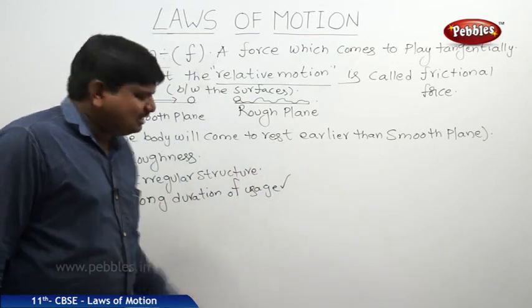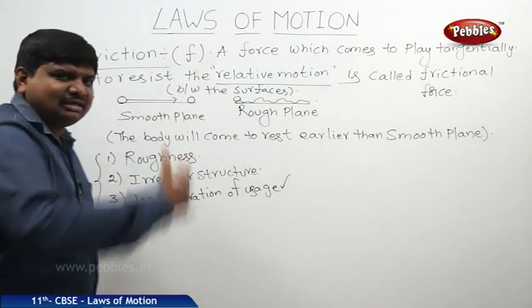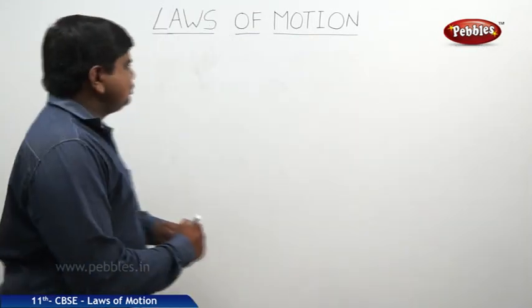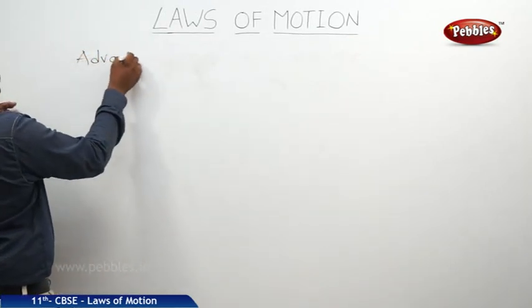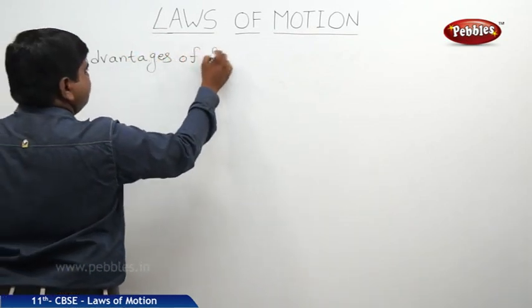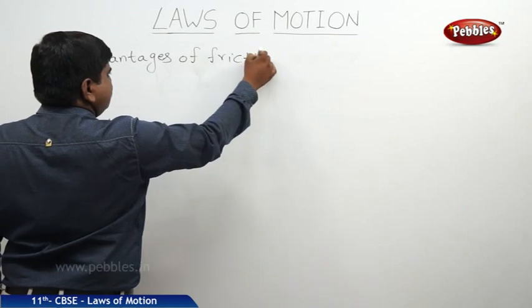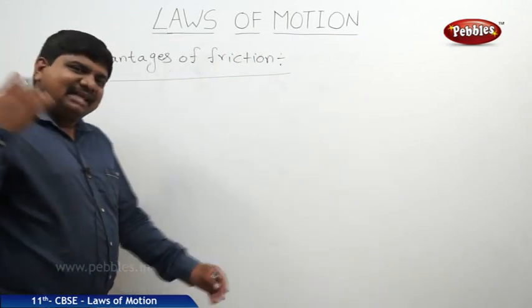Many other reasons are there. Some are visible, some are invisible. These are the common reasons we are facing in our daily life. The next concept is advantages of friction. This friction has many advantages.